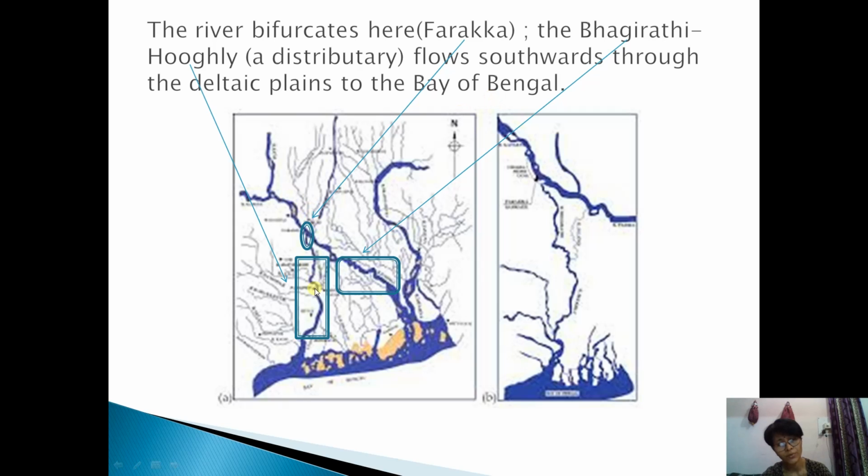So they are flowing towards the Bay of Bengal. So this portion is here. This is also that bifurcation. It happens in Farakka. One part is flowing towards Bangladesh and towards the Bay of Bengal. So in Farakka only, this division occurs.